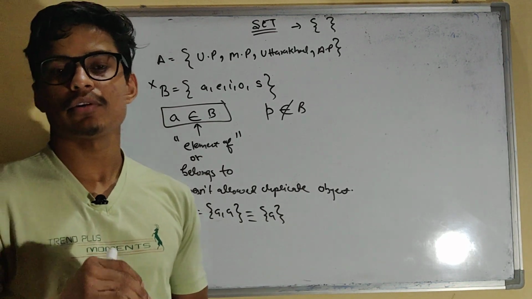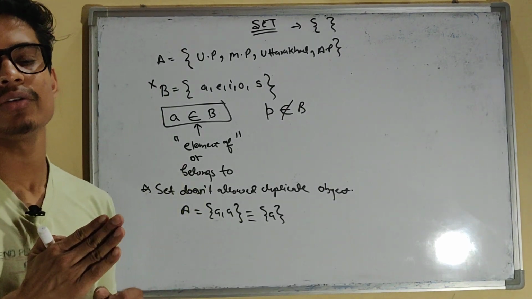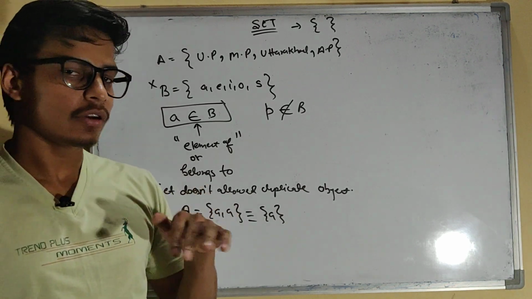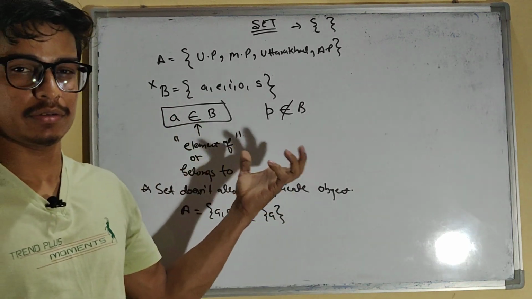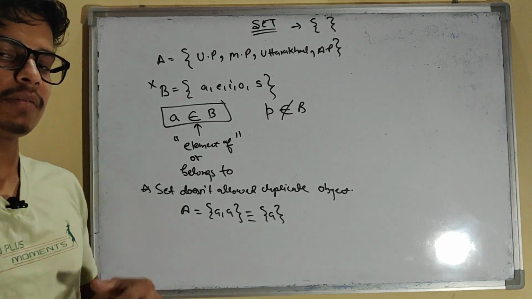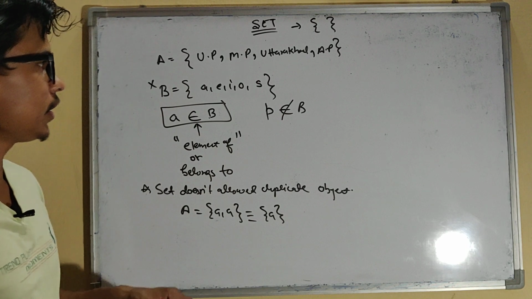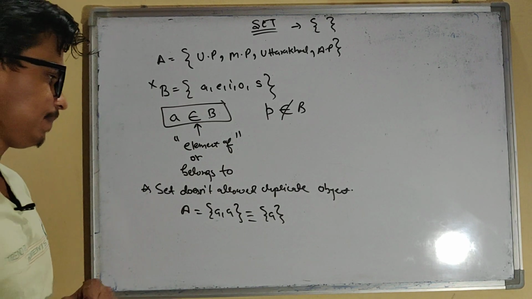But it is possible to have elements which, if we start to count them, are going to be infinite. And we can't write infinite terms in a set, so this is a very difficult task. For that purpose, we come up with a new method or form. There are two forms of set: one is roster form and the other is set builder form.